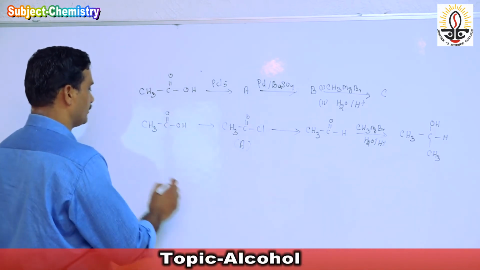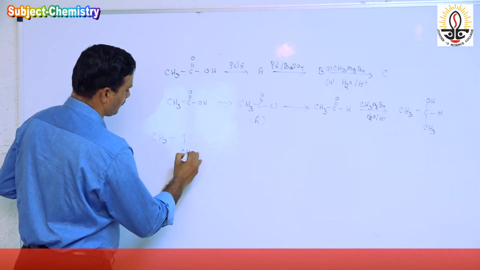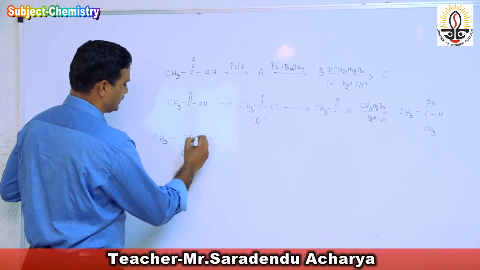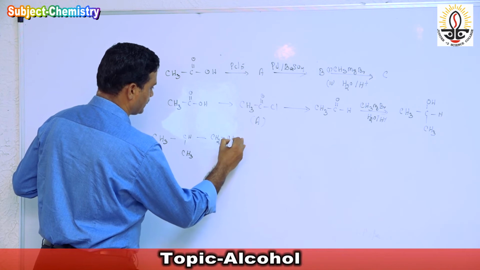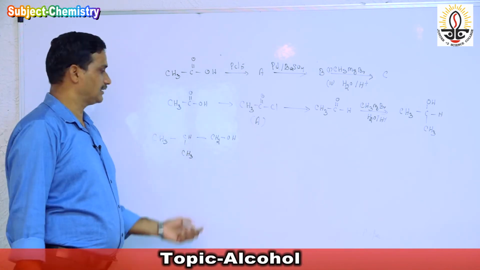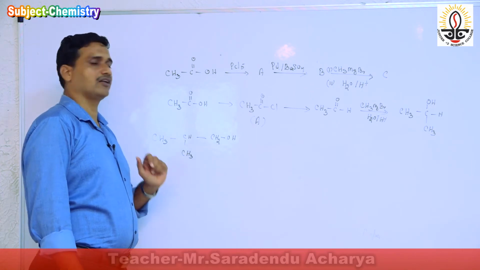Now come to another equation, that is CH3CH2CH2OH. So it is a primary alcohol.